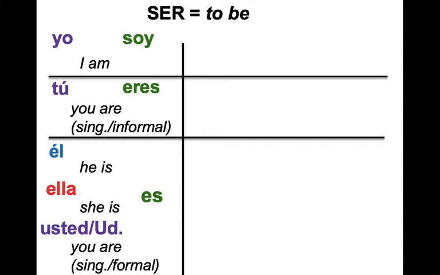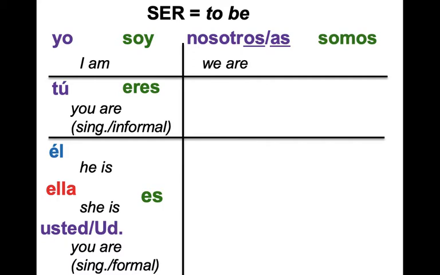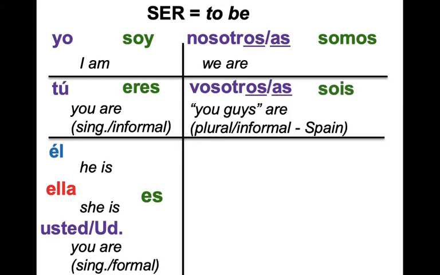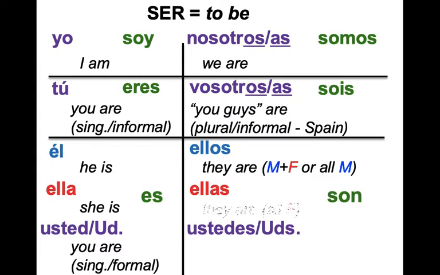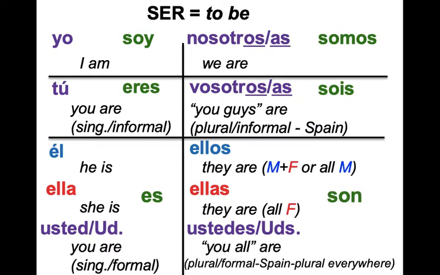How about nosotros or nosotras? Somos. Vosotros, vosotras. Sois. Ellos, ellas, ustedes son. And take a look at the meanings. So examples of use of the verb ser have to do with descriptions.